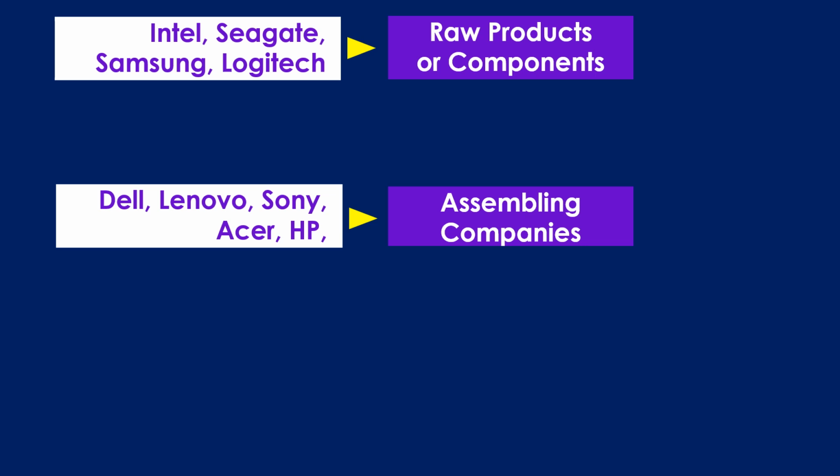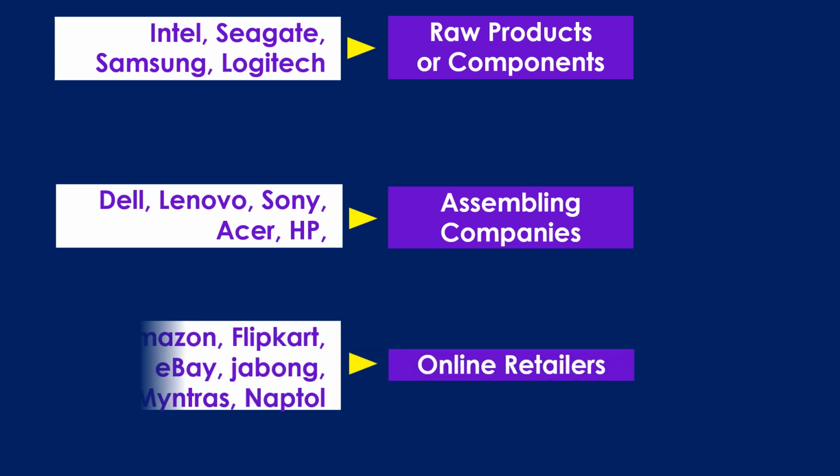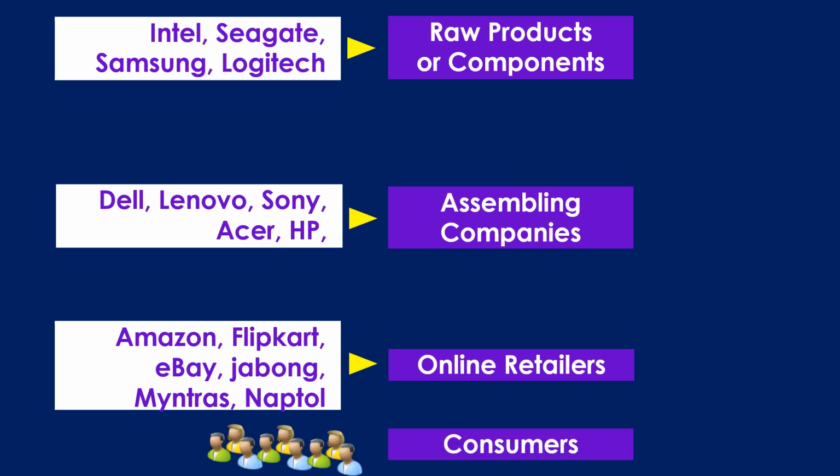to these business organizations who in turn assemble all the components and manufacture laptops or desktops, which in turn are sold to online retailers like Amazon or Flipkart. So online retailers are procuring the finished products from assemblers. From online retailers, the individual consumers buy the products.